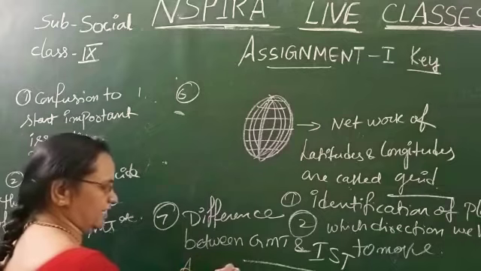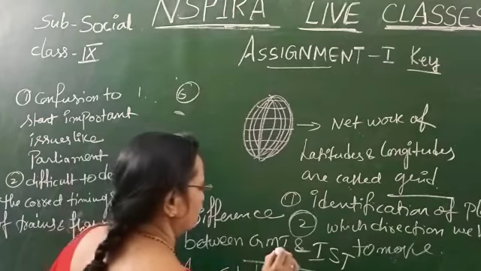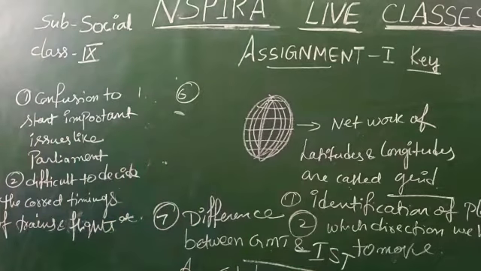You know already. What is the difference between GMT and IST? Answer is 5.5 hours. We are 5.5 hours ahead of GMT. What is the time difference? 5.5 hours, children. Time difference is 5.5 hours.